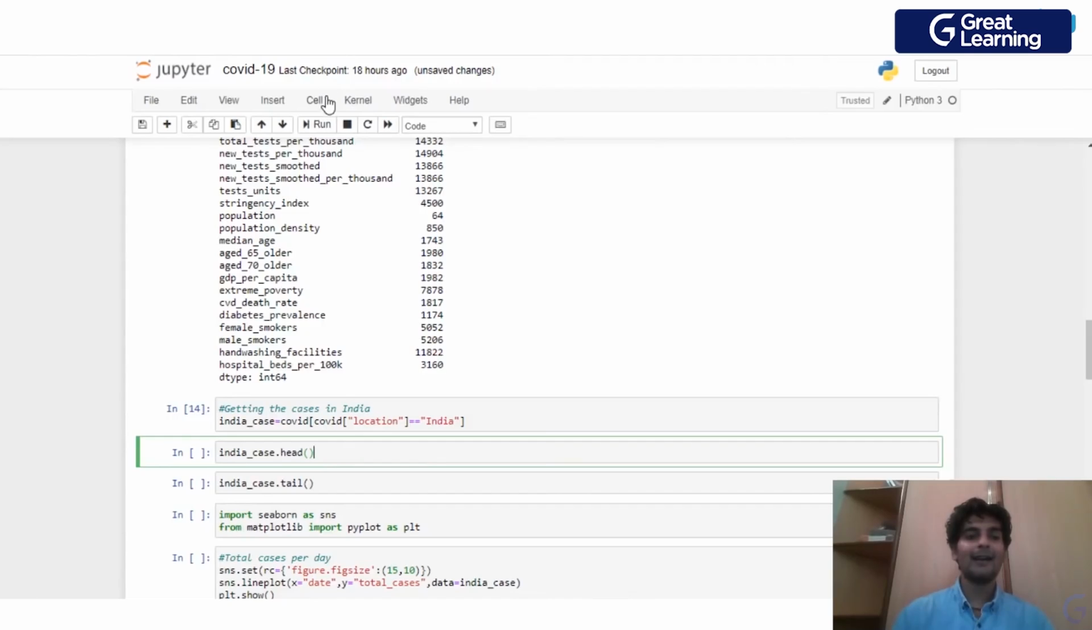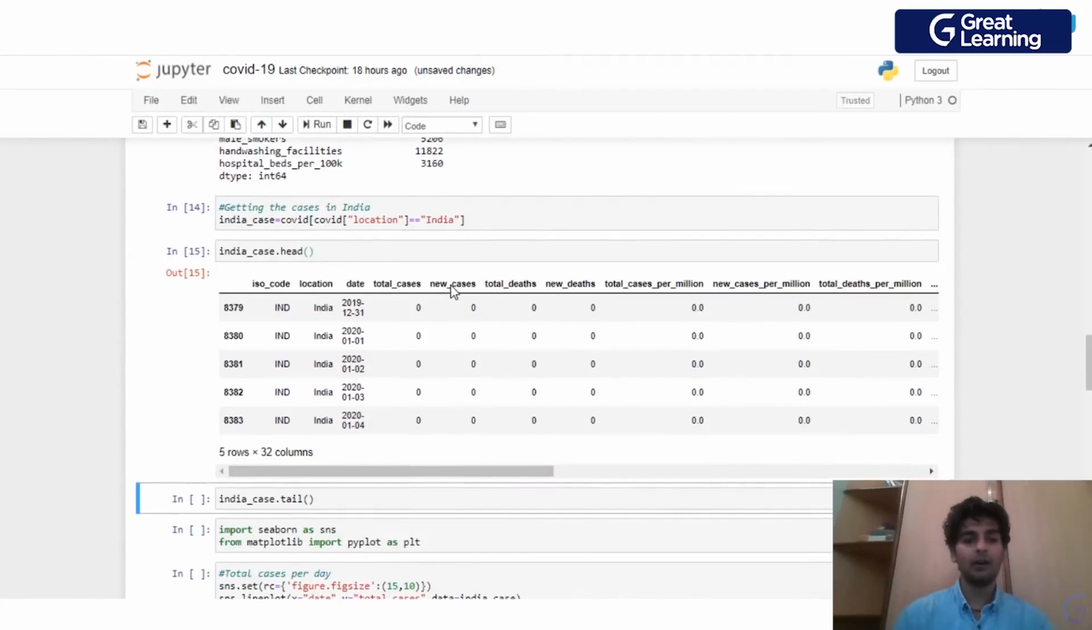Now let me go ahead and have a glance at the first 5 records of this india_case. So as you see over here, the ISO code is IND for all of the records, and the location is India for all the records. So this is the starting date over here. So the starting date, as you see, this is 31st December 2019. So as you see, there are no cases on 31st December 2019. There are no reported cases at all. So seems like there is no one who has come from outside India and who has spread the disease till now.